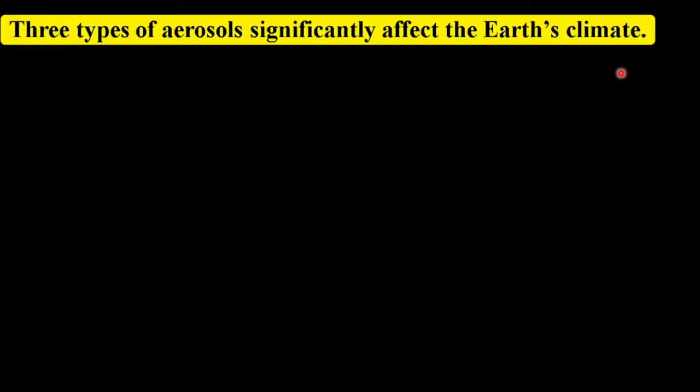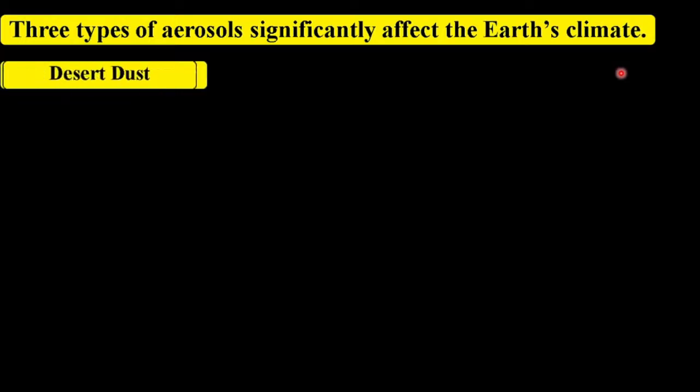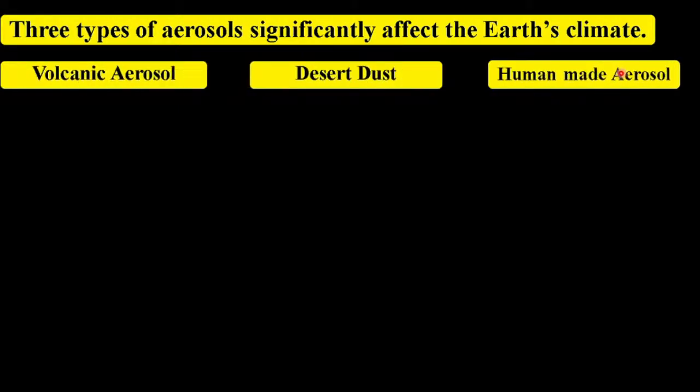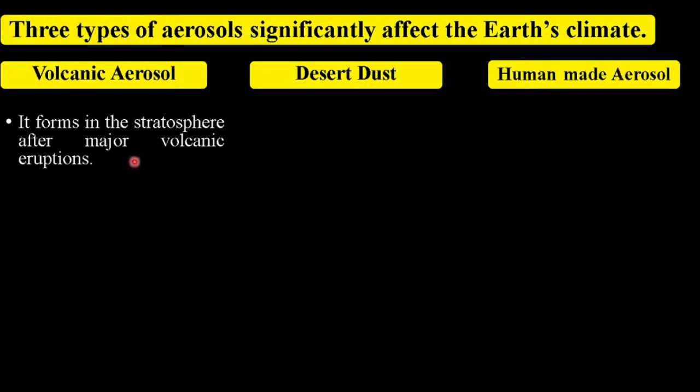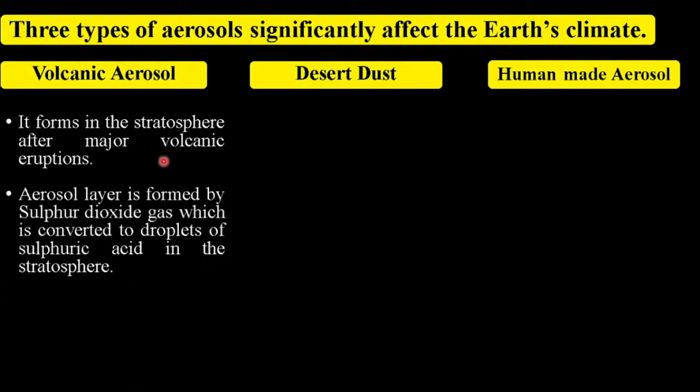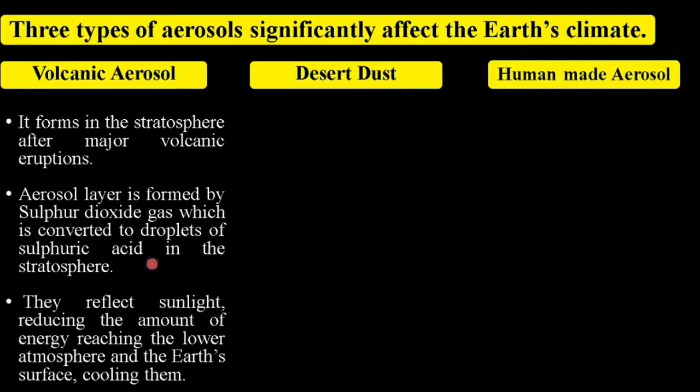Now there are three types of aerosols which significantly affect the Earth's climate: volcanic aerosol, desert dust, and human-made aerosol. Volcanic aerosol layer forms in the atmosphere after major volcanic eruptions. It is formed by sulfur dioxide gas, which is converted to droplets of sulfuric acid. Once formed, these aerosols stay in the stratosphere for about 2 years. They reflect sunlight, reducing the amount of energy reaching the lower atmosphere and the Earth's surface.